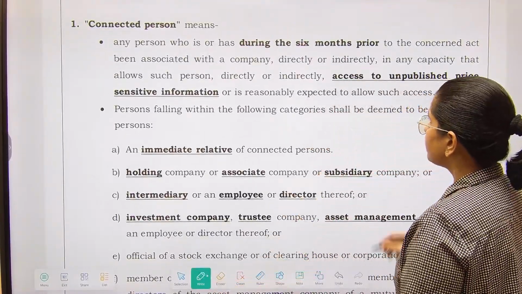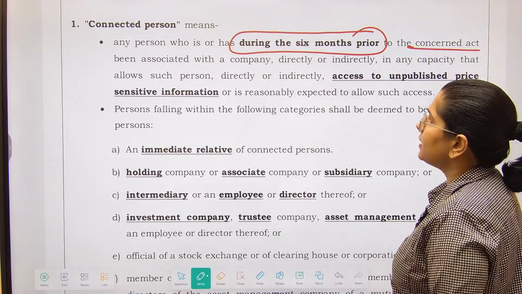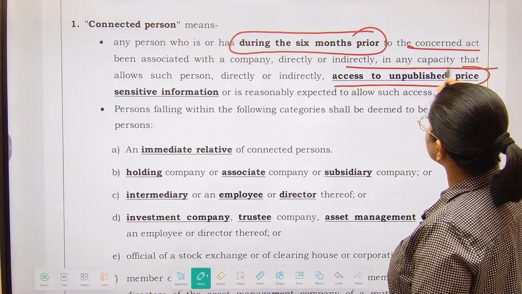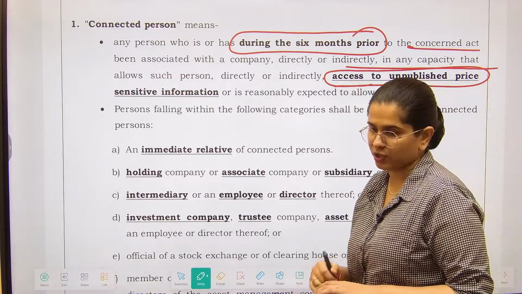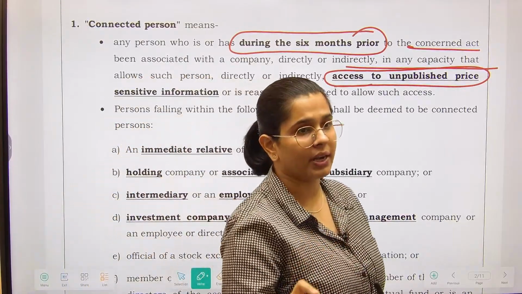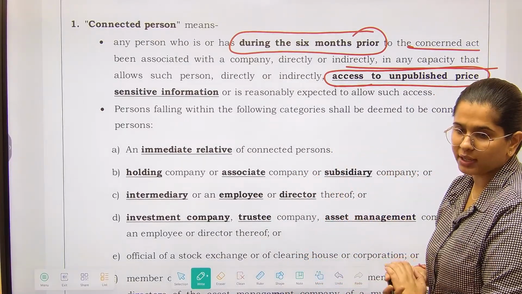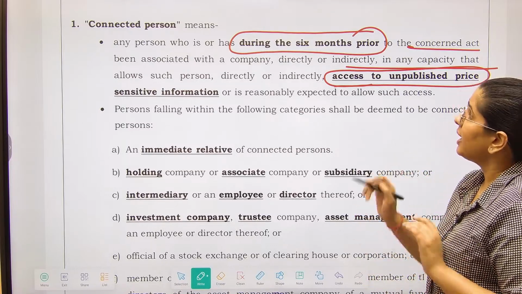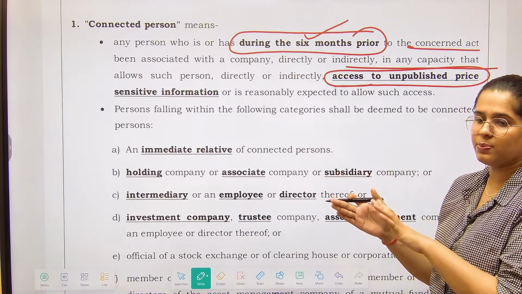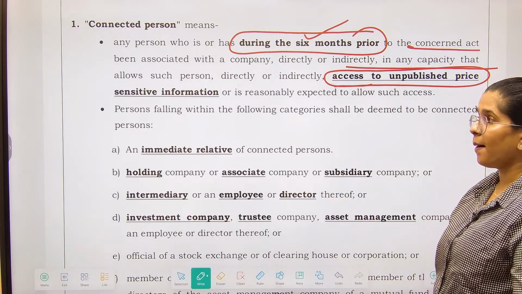Any person who, during the 6 months prior to the concerned act, has been associated with the company directly or indirectly, in any capacity which allows such person access to unpublished price sensitive information. Whenever SEBI tries to determine whether a particular person has done insider trading or not, SEBI will see whether such person is a connected person or not. That means whenever such an act has happened, if between that act and 6 months before it the person was connected with the company, then that person will be called a connected person, right?